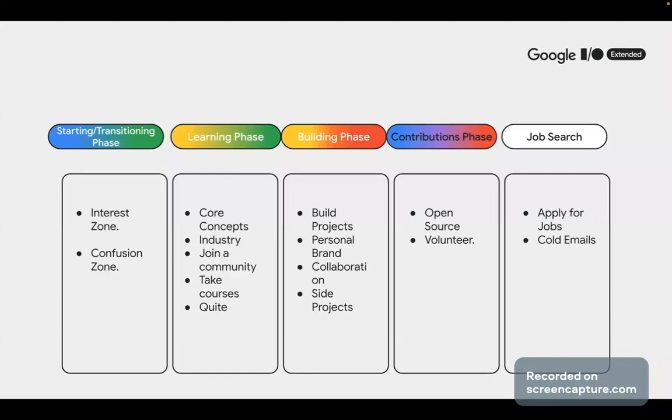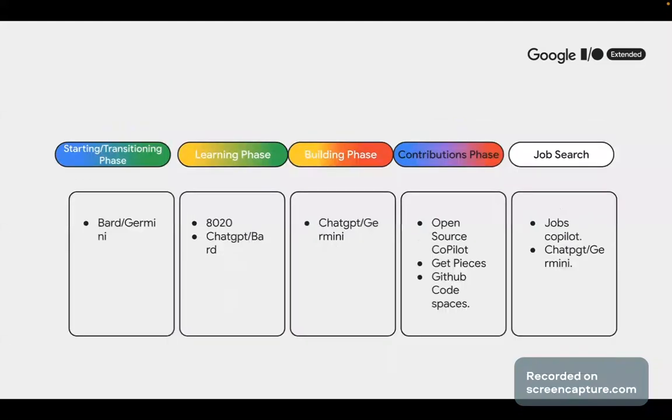Now, let's look at these phases and how AI can help you achieve each of the things we talked about. Here I just listed the AIs that can help you do this. In your starting phase, you can decide to research using AI. In this phase, I recommend Gemini because it has access to the internet, so it can help you make real-time decisions. It can help you say, oh, okay, this is popping now, this is where to start learning it, this is what you should learn. Just prompt it, have a conversation with it. It's way beyond this, but we are talking about AI.